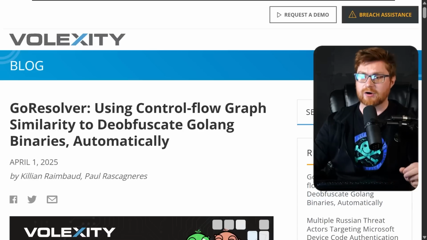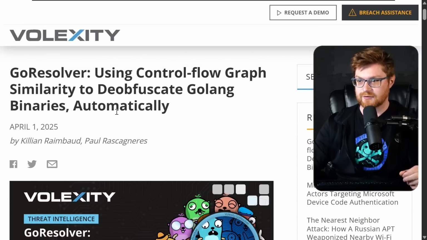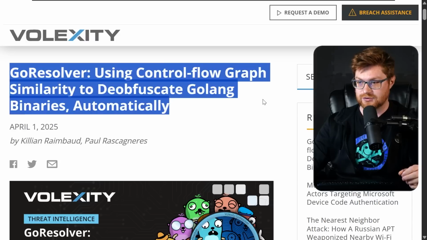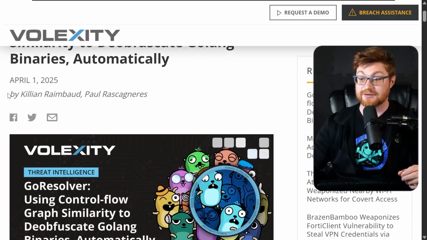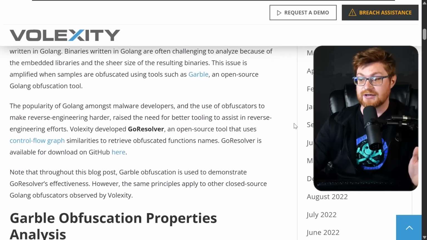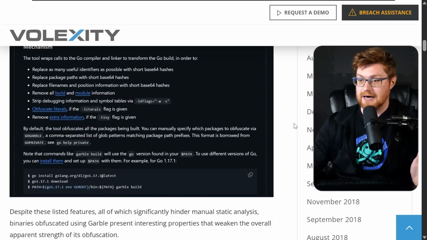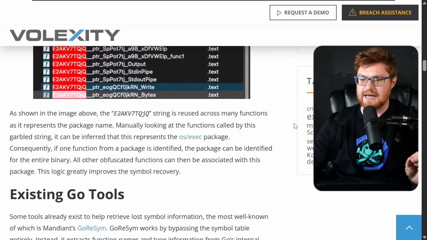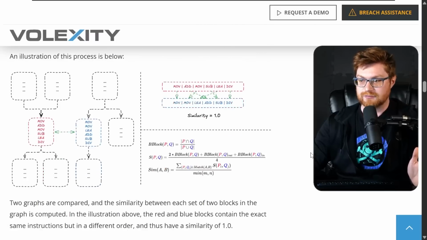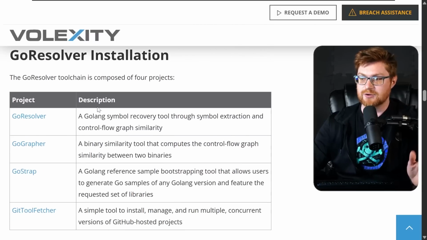And yet another awesome thing that came out from the community was from Volexity. They put out GoResolver, using control flow graph similarity to deobfuscate Golang binaries automatically. And this was April this year, so very, very recent. Again, similar thing, whole new approach, really cool stuff, up against Garble. In this case, they have a lot of dependencies. Some of the existing code tools that they reference, of course, GoReSym that we've showcased, but what they do for the control flow graph approach uses some of the other tool chain stuff that they have previously.